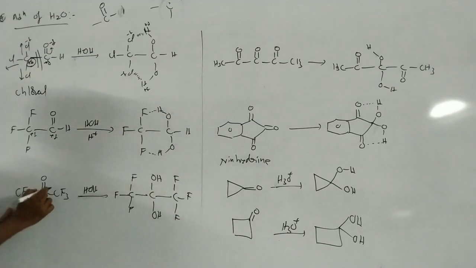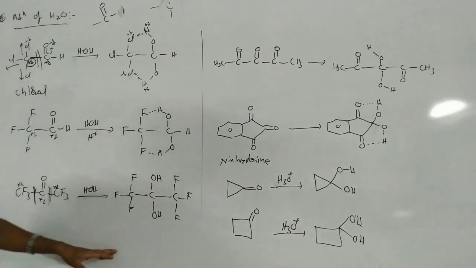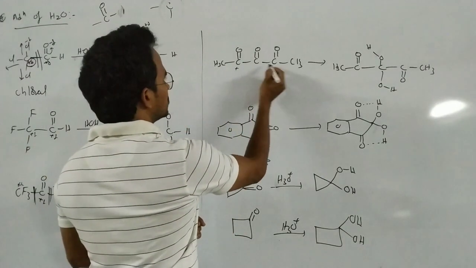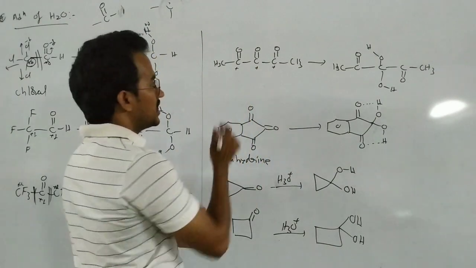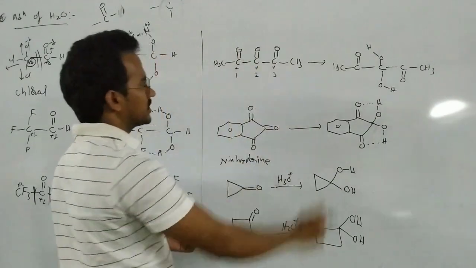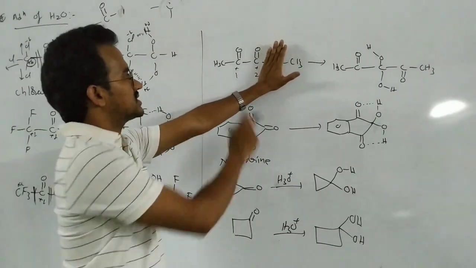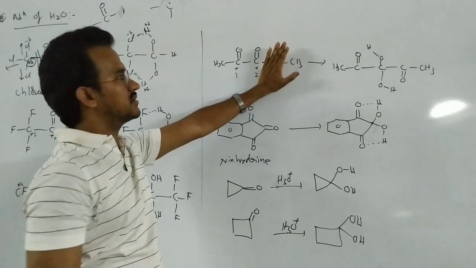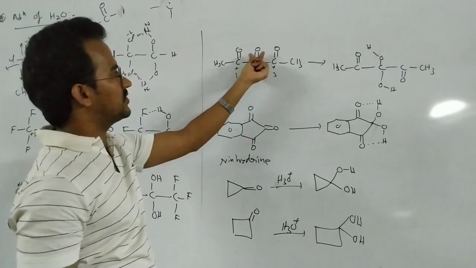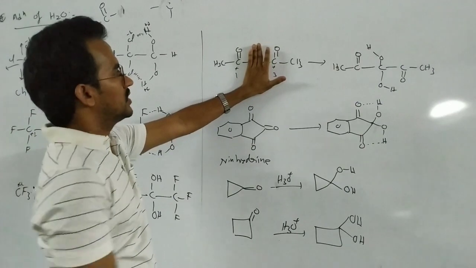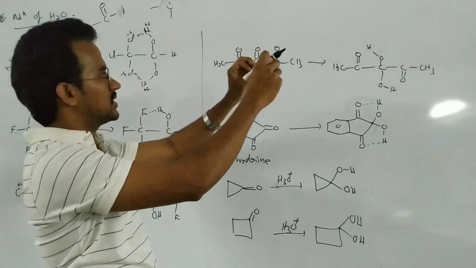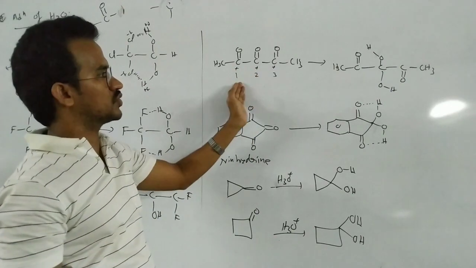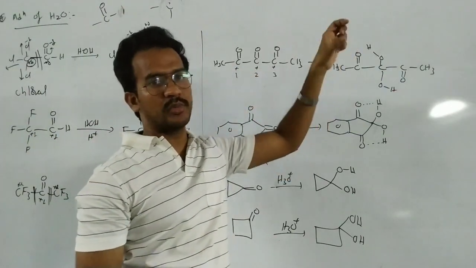So next, here CF3, that means here more positive, highly repulsions, and on both sides there are positive charged groups, so they repel more. So it easily forms a stable compound. And similarly this one is positive, more repulsions. In this case, this group is attacked. For example, if this group reacts, there is still a positive repulsion on adjacent groups. Now if this C double bond group is reacted by the water, this positive means there becomes more distance between these two groups. Less repulsions, so the middle group reacts.